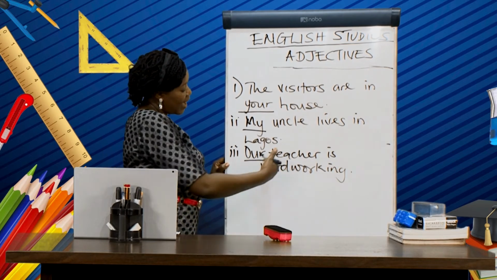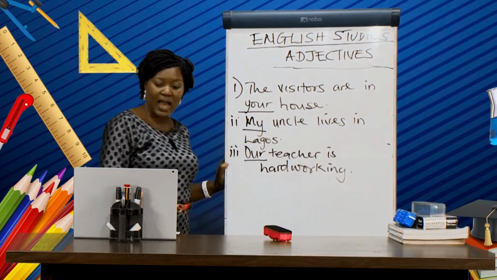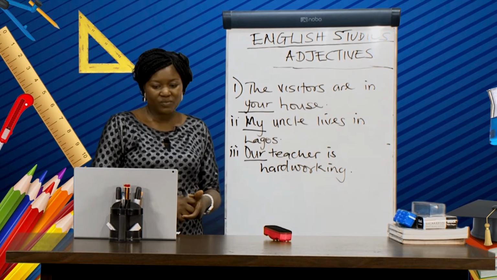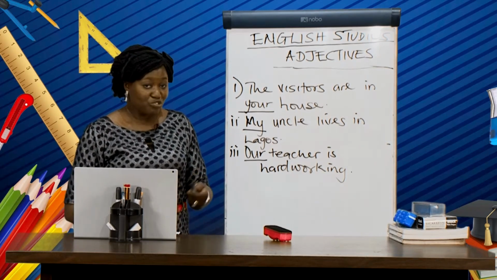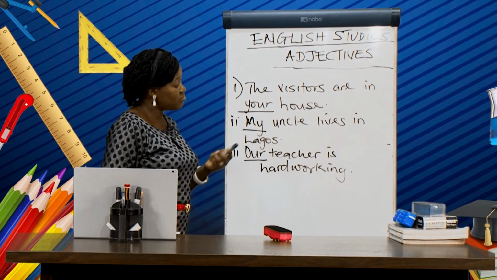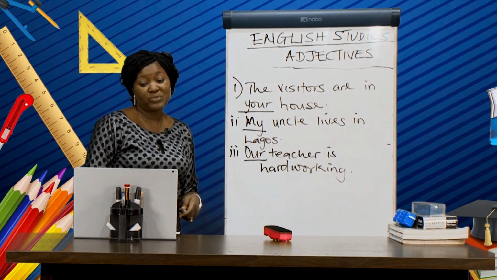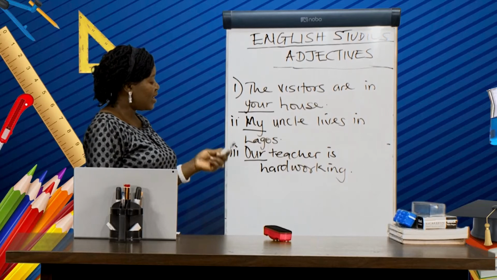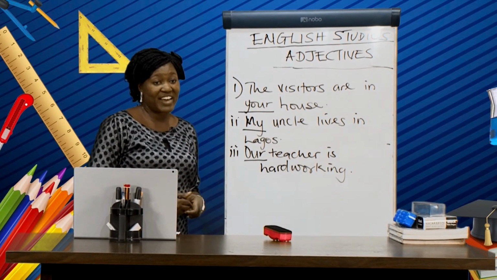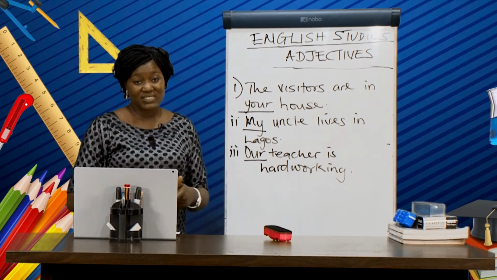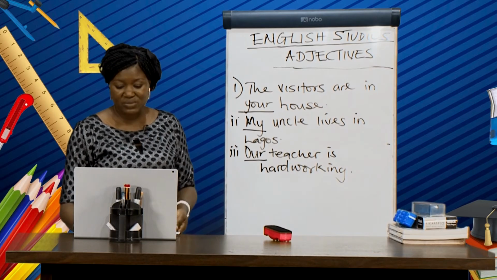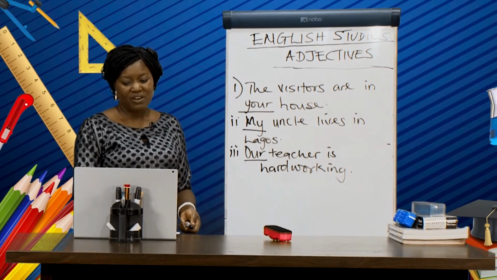So we say her teacher is hardworking. Can you construct three or more sentences on a possessive adjective? And of course, you have to identify by underlining those adjectives in the sentences that you have constructed.